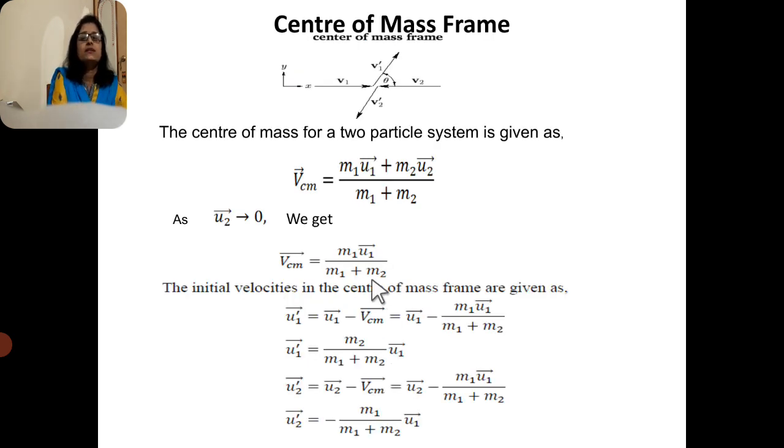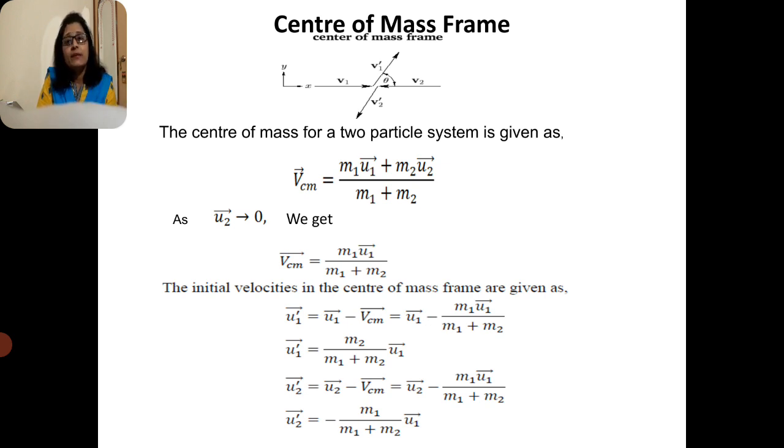Now come to the next, the center of mass frame. The center of mass is defined as the point at which the entire mass of the body is concentrated.